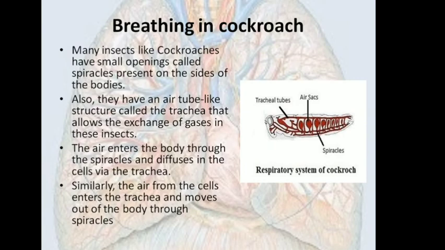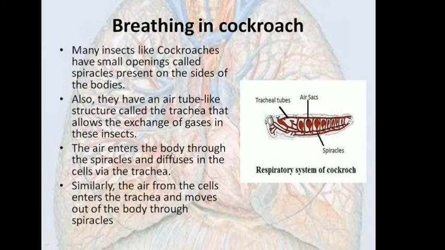Now let us check the breathing in other organisms. First let us see about the cockroach. Cockroaches have very small openings, as you can see on the sides of their bodies. These are known as spiracles. Through these spiracles the air enters into tube-like structures which are known as trachea or tracheal tubes. Apart from the tracheal tubes, there are some air sacs in which this air is stored.